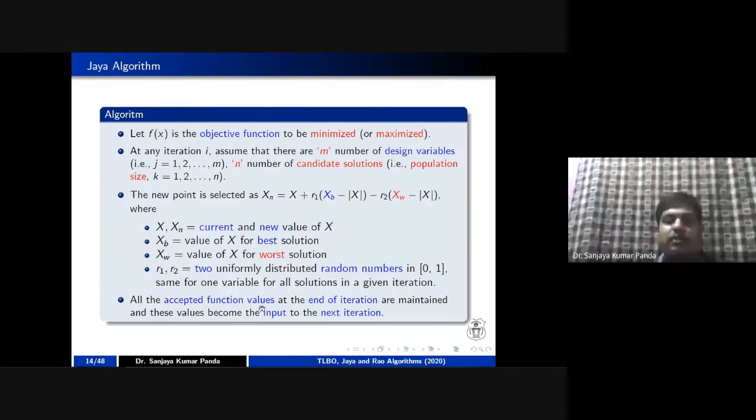And all the accepted function values at the end of the iteration are maintained, and these values are input to the next iteration.